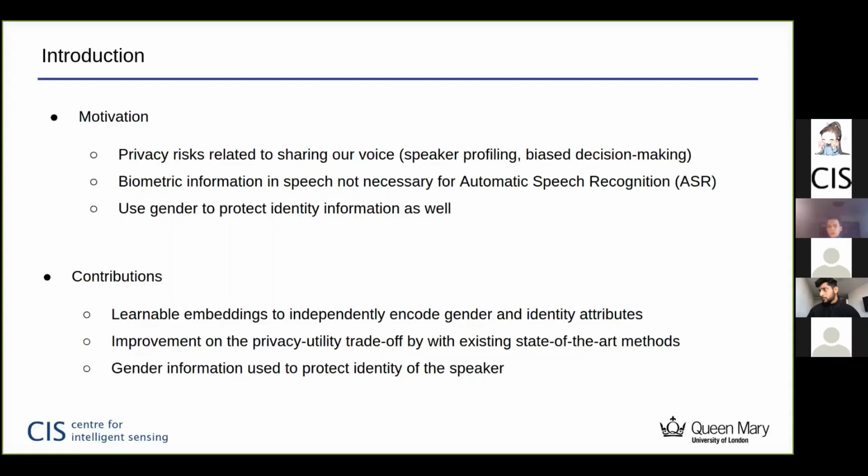So our main contribution is that we provide learnable embeddings to independently encode gender and identity attributes. We also show an improvement on the privacy utility trade-off with respect to existing state-of-the-art methods that use identity information. And we show that gender information can be used to protect the identity of the speaker as well.